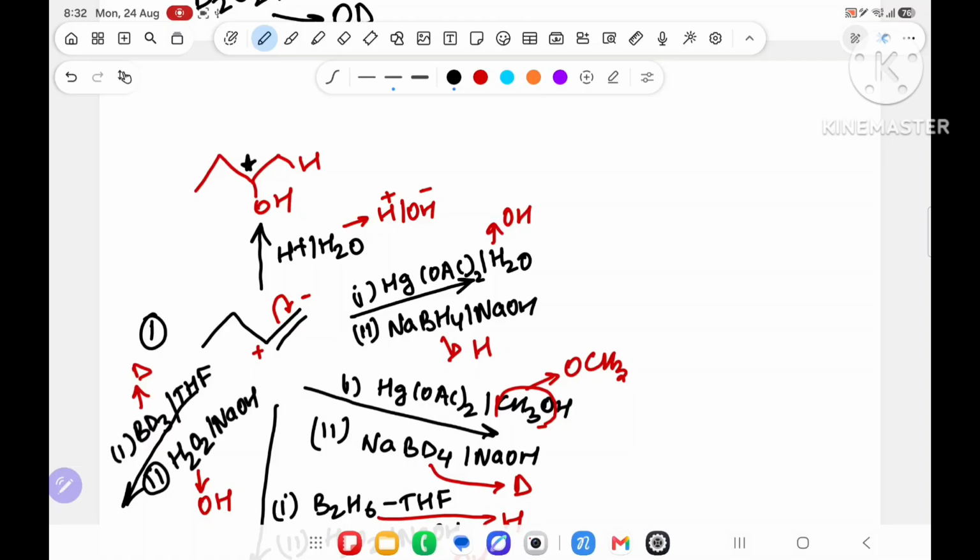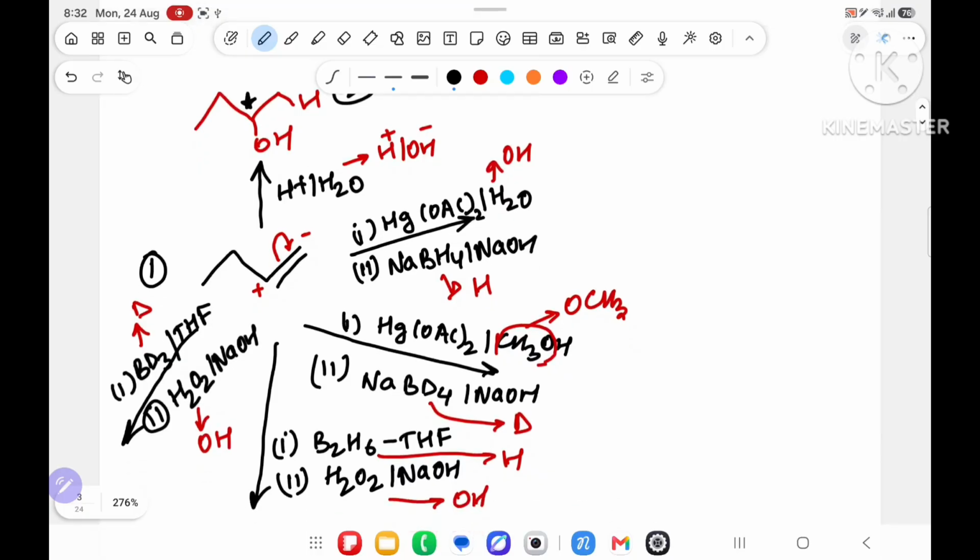One chiral center means it has two stereoisomers. One is normal, one is mirror image. The 2 will be the answer. Understood the point? Yes, sir. One on left side, one on right side. That much you know. Over here, it will form carbocation. Done. It is acid catalyzed hydration.